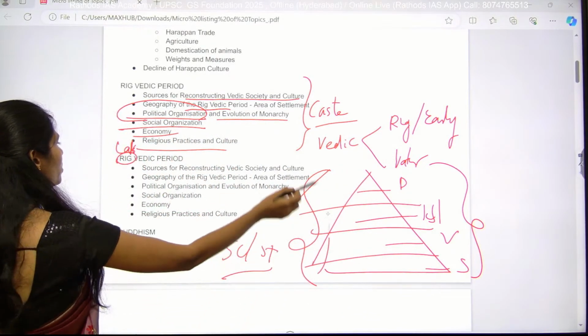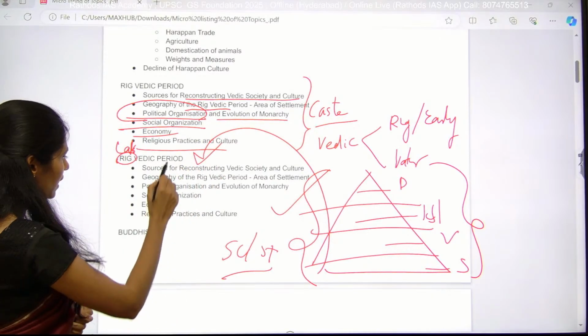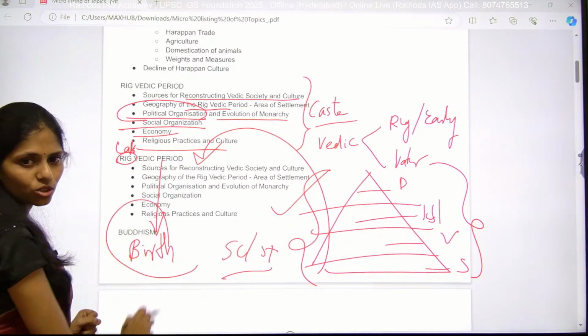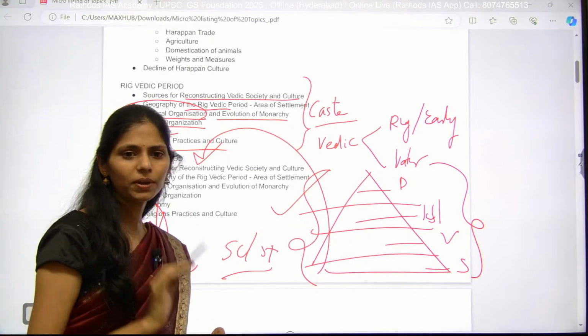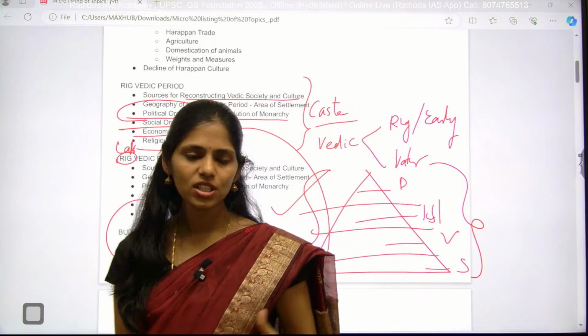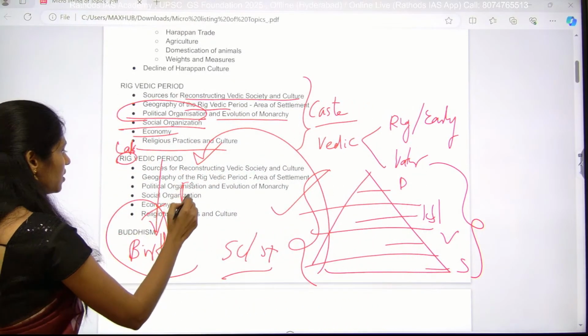But when you see the later Vedic period, the caste system is based on birth. Even if you change your occupation, there is no use; you have to remain in that caste only. So the caste system became very rigid.